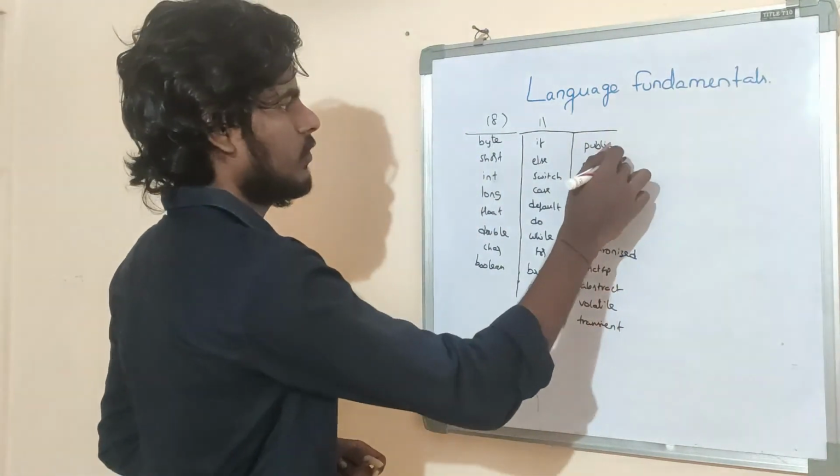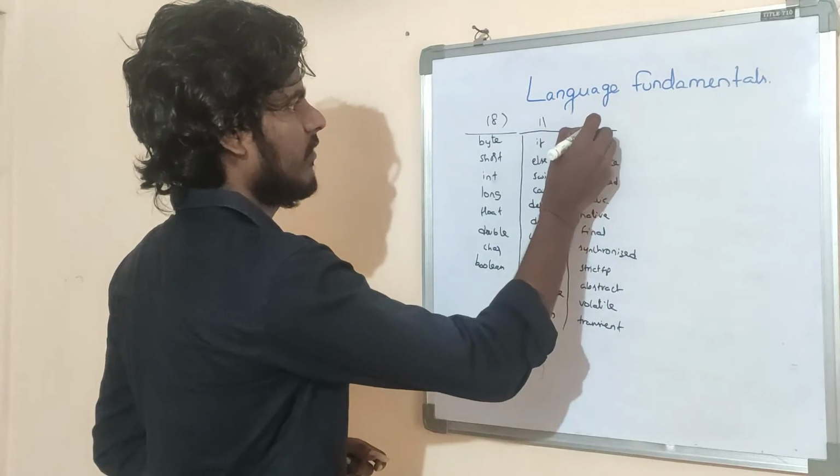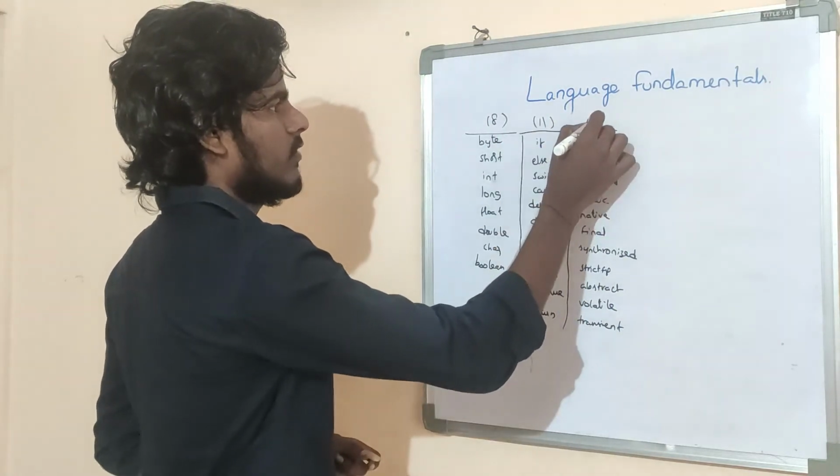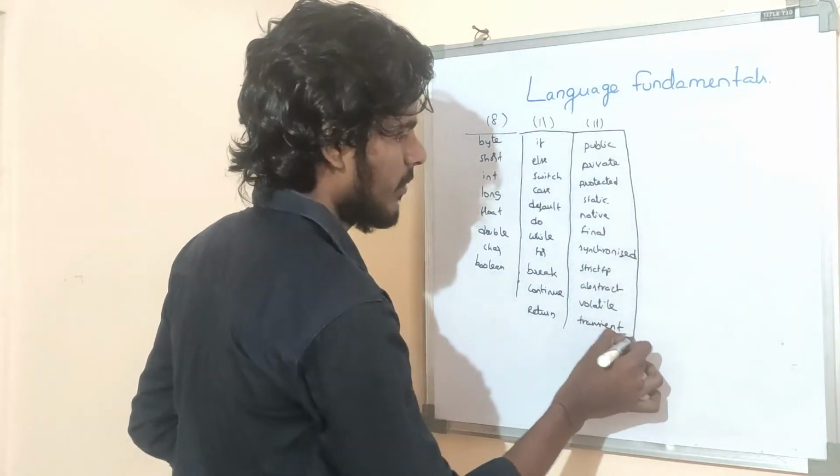Okay, 1, 2, 3, 4, 5, 6, 7, 8, 9, 10, 11. What are the keywords for modifiers? These 11 keywords are for modifiers.